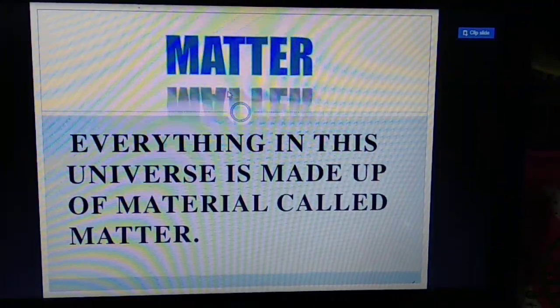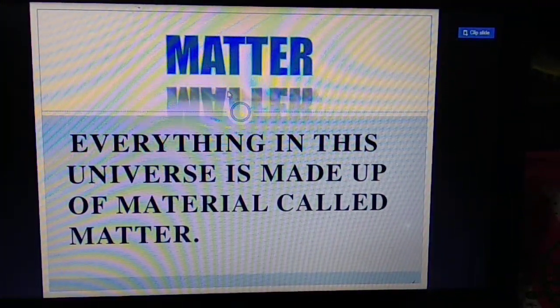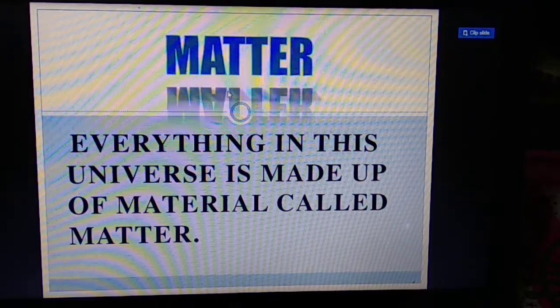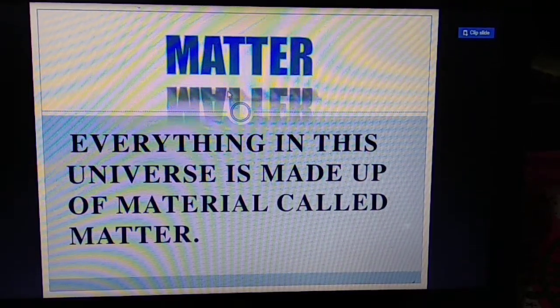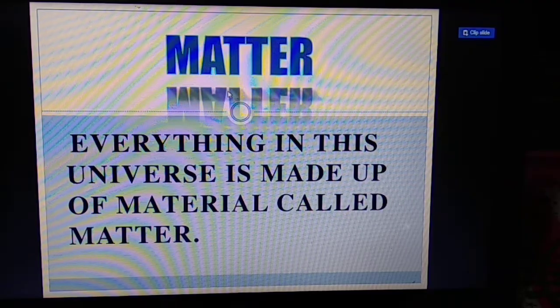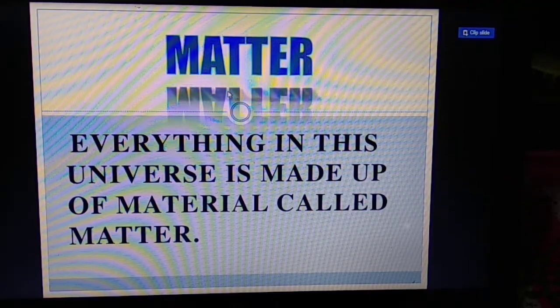First of all, we have to know what is matter. Everything in this universe is made up of material called matter.